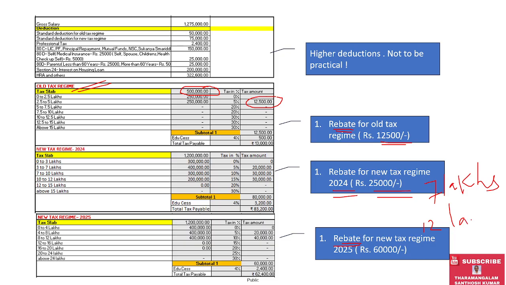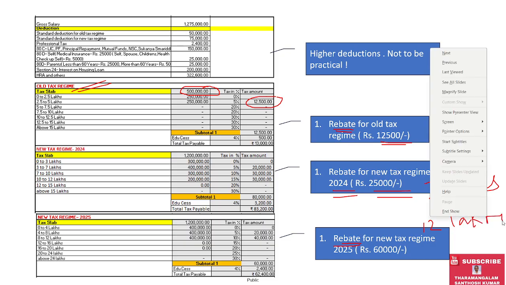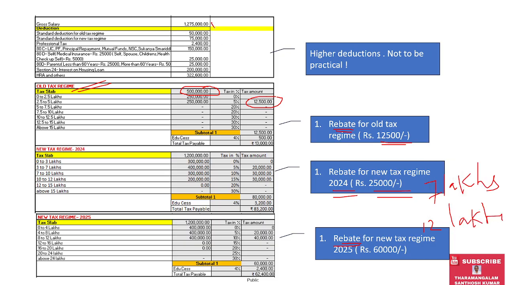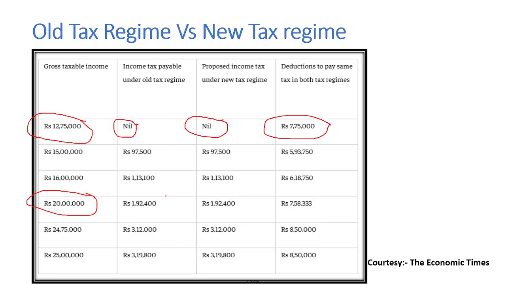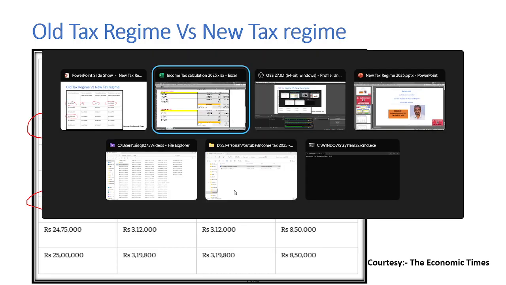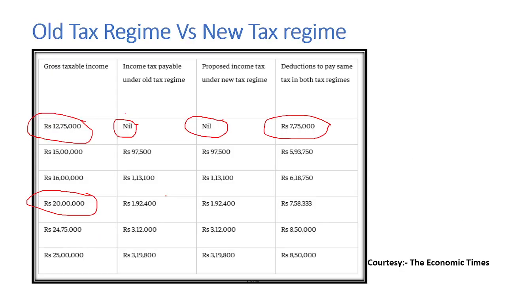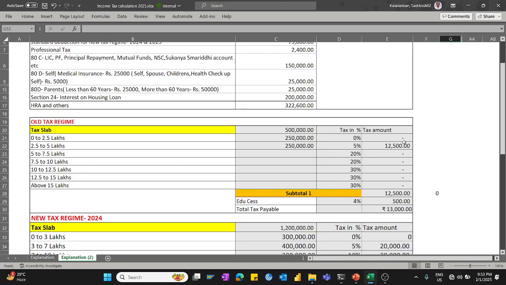This is the simulation which I did for the 12,75,000 salary bandwidth. When I go to the initial slides, you can see this scenario: 12,75,000 income, tax payable under old tax regime is 0 because of this rebate.